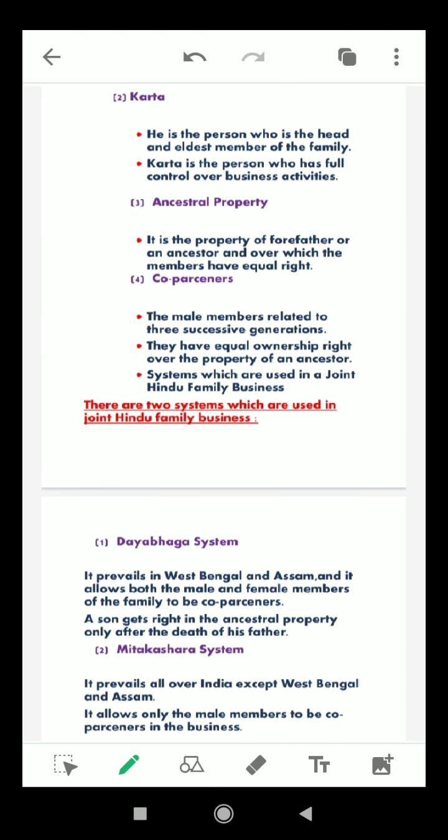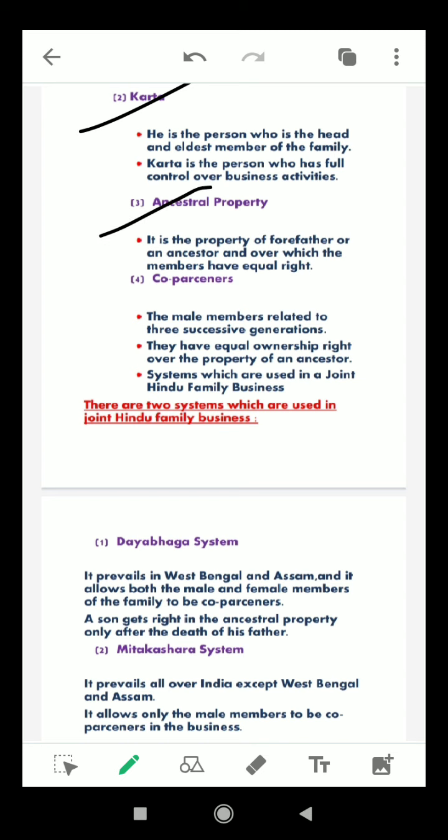Then next is karta. I think it is clear to you all who is called the karta and what the work of the karta is. The karta is the person who is the head and the eldest member of the family. If in your family your father is the eldest member, then he will be the karta. If your grandfather is there, then he will be the karta of the family. The karta has full control over the business activities, and no one is entitled to ask him about the profit or loss, or the expenditure or income, of the business.